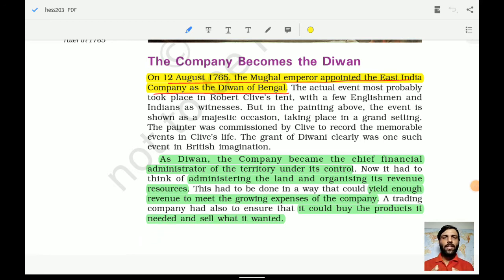On the 12th of August 1765, the Mughal emperor appointed the East India Company as the Diwan of Bengal. Why? Because the Britishers had already defeated the combined armies of the Mughal and the Bengal Nawab, and also the Nawab of Awadh. When we discuss this part in later chapters, we will see in complete detail who were those people who contested against the Britishers and how they got defeated. But in return, they got the control of the Diwani rights.